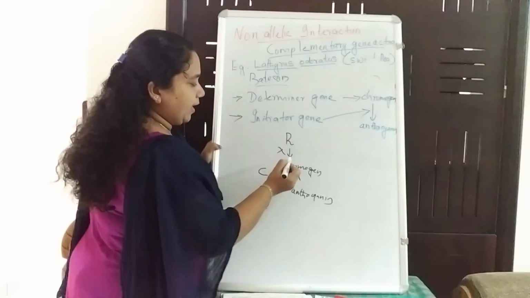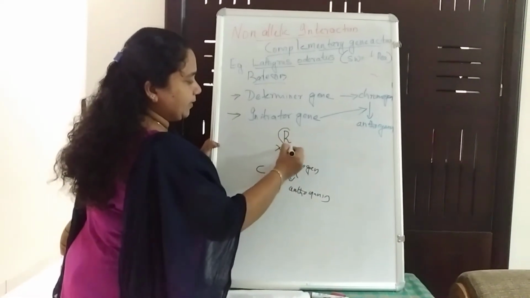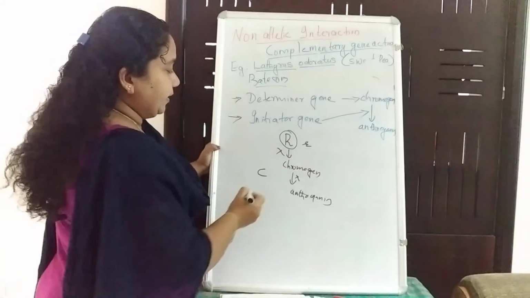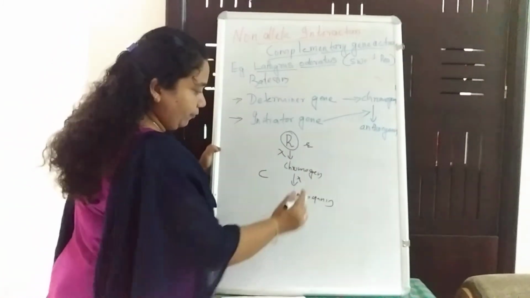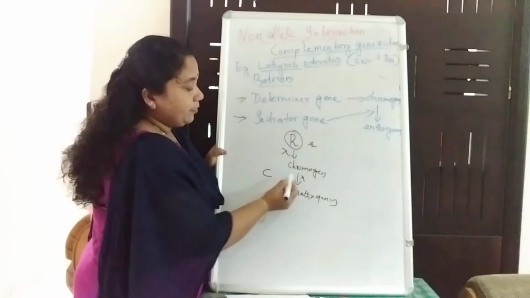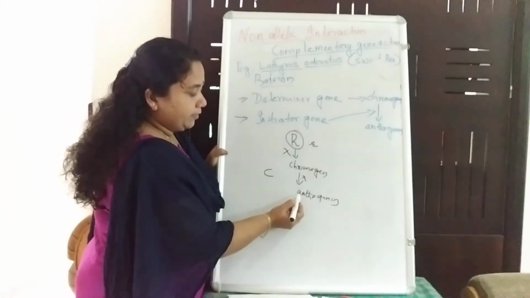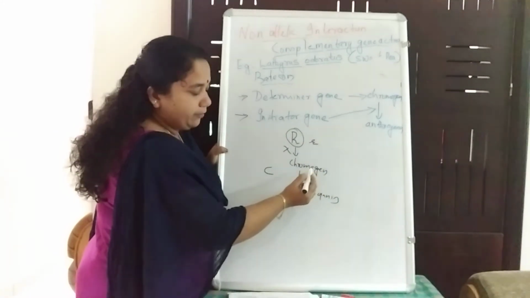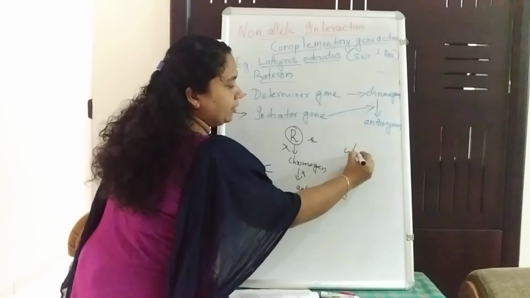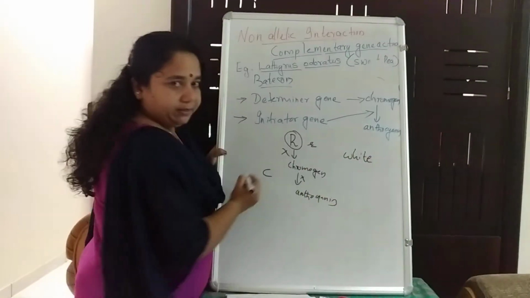So if capital R is absent and small r is there in its place, there will be no production of chromogen, and even though the C gene is there, there is nothing to convert because chromogen is absent. So no further step will occur. What is the phenotype of the flower? The phenotype of the flower is white.